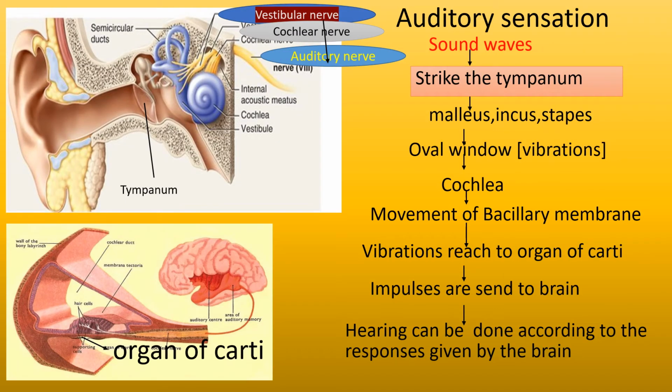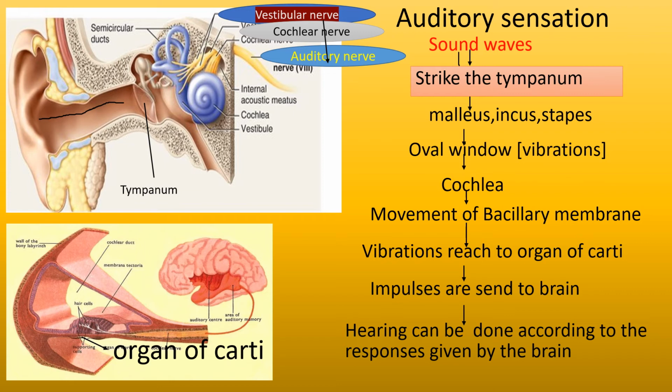Let us know how we get auditory sensation, or how sound waves reach the brain. Look at this picture, children. This is the auditory canal, we know. It is also called the auditory meatus. First, our external ear collects the sound waves from the outer atmosphere. Now look at this flow diagram. Those sound waves strike the tympanic membrane first.